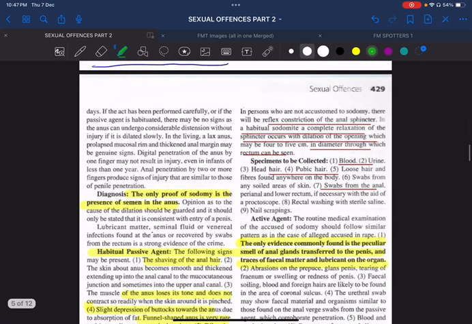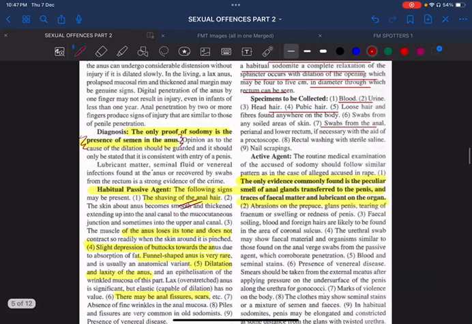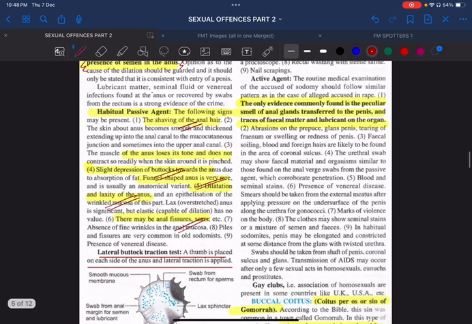So what is the diagnosis? The only proof of sodomy, a very, very important point, is the presence of semen in the anus. What do you mean by a habitual passive agent? That means one who repeatedly engages in sodomy. There will be shaving of the anal hair, slight depression of the buttocks, and a funnel shaped anus, which is very rare. Dilatation and laxity of the anus, and anal fissures or scars will be present. So these are the features of a habitual passive agent.